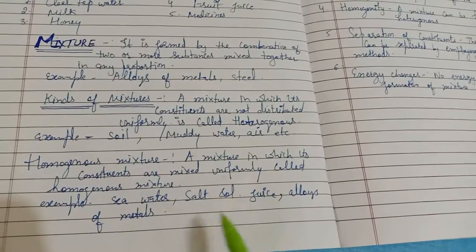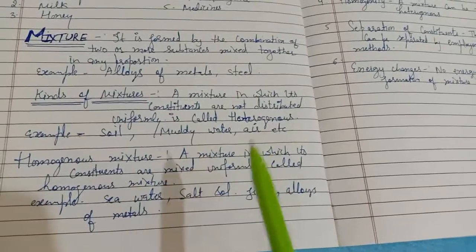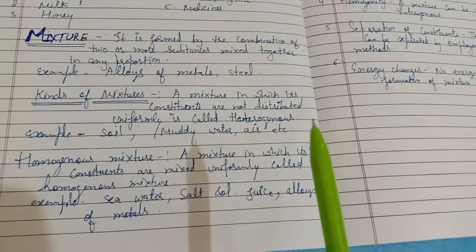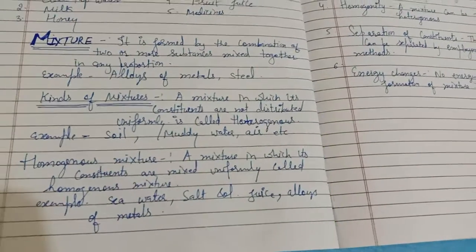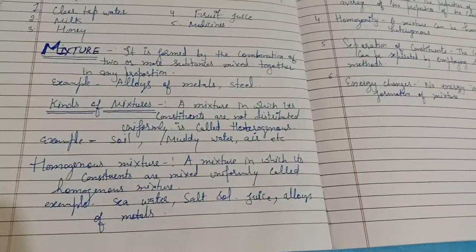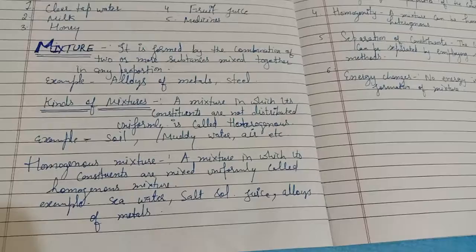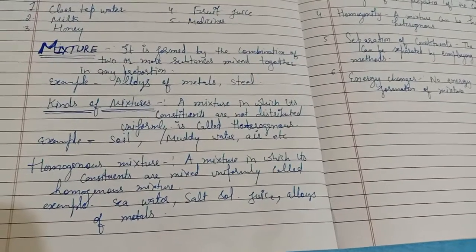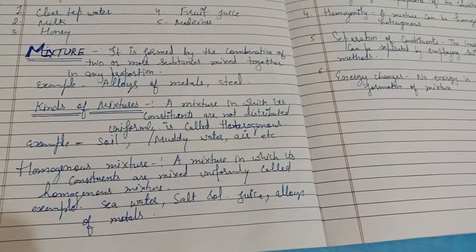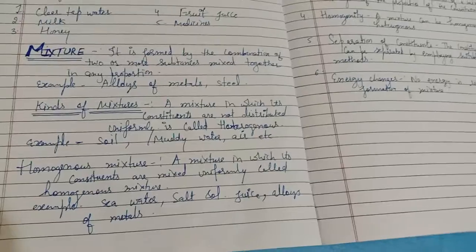Lemon juice you make at home is again a homogeneous mixture, and so are sugar solution and Roohafza made in water. Homogeneous mixtures are totally different from heterogeneous mixtures, because the constituents are mixed uniformly and can't be seen separately.